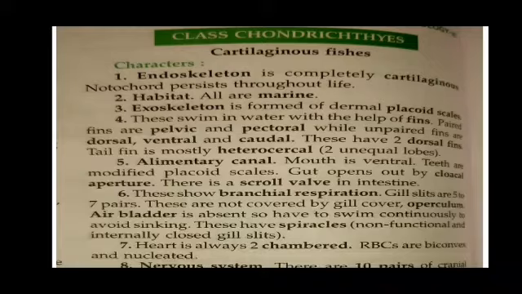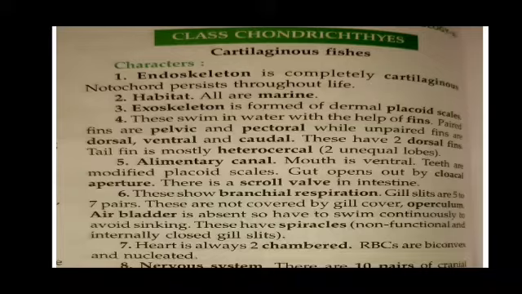Number four, these swim in water with the help of fins. Paired fins are pelvic and pectoral, while unpaired fins are dorsal, ventral, and caudal. These have two dorsal fins. Tail fin is mostly heterocercal, with unequal lobes. Number 5, alimentary canal. Mouth is ventral. Teeth are modified placoid scales. Gut opens out by the cloacal aperture. There is a scroll valve in the intestine.